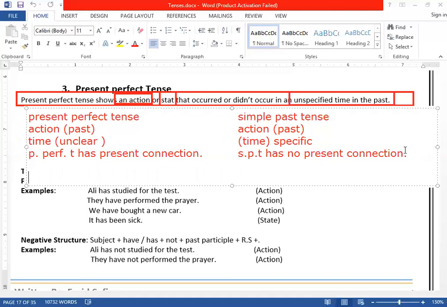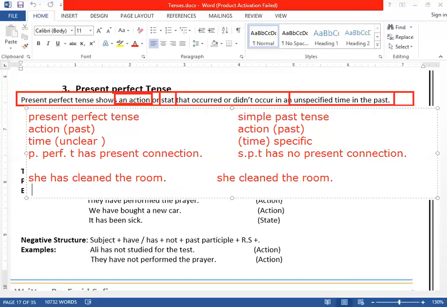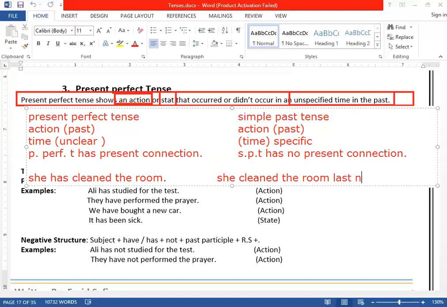If I say, she has cleaned the room. And if I say, she cleaned the room last night. What is the difference between these two sentences? One is present perfect, the second one is simple past tense.